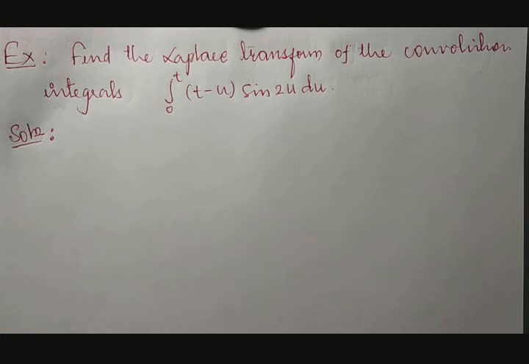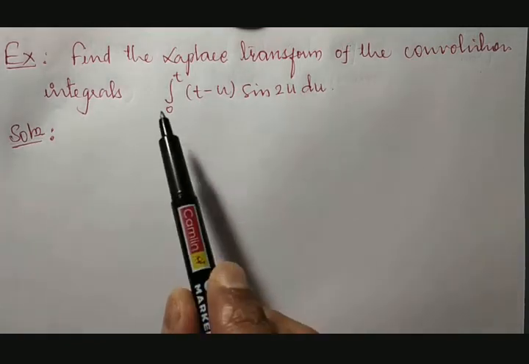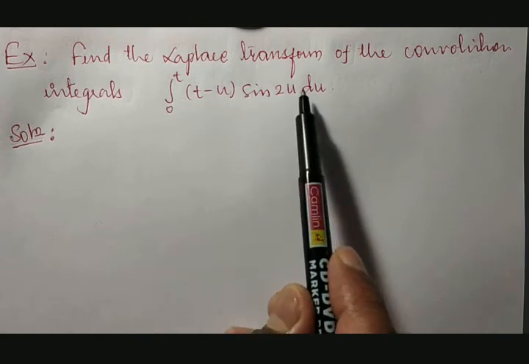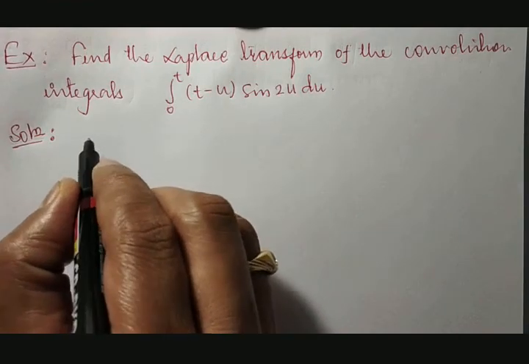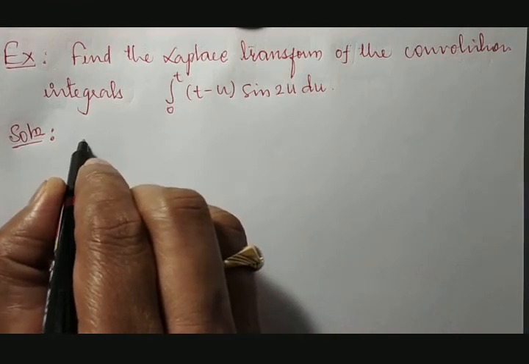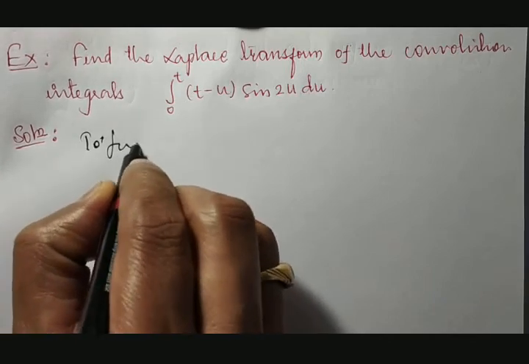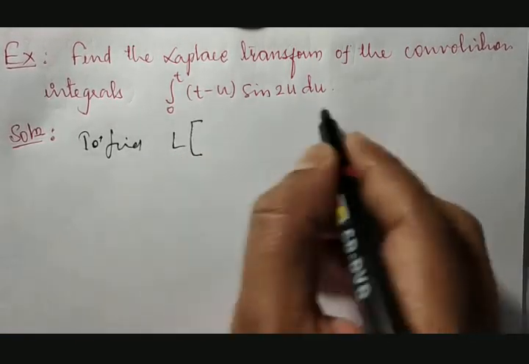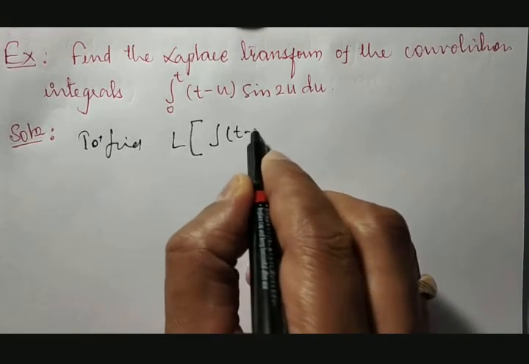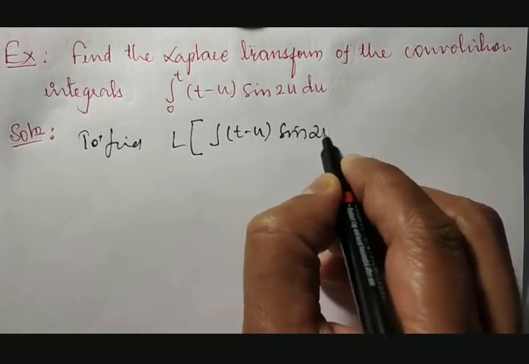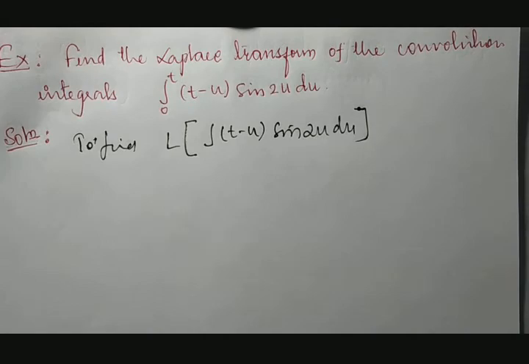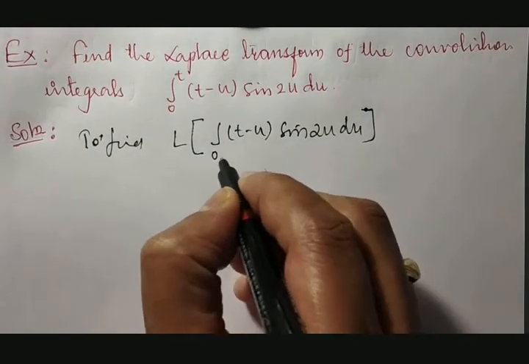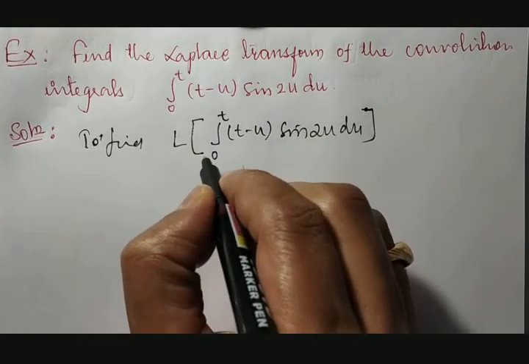In this session, we are going to discuss finding the Laplace transform of a convolution integral, the integral of (t minus u) sine 2u du between 0 to t. Here we are finding the Laplace transformation of the given integral, that is, t minus u into sine 2u du, between 0 to t. Here, u is the variable of integration.